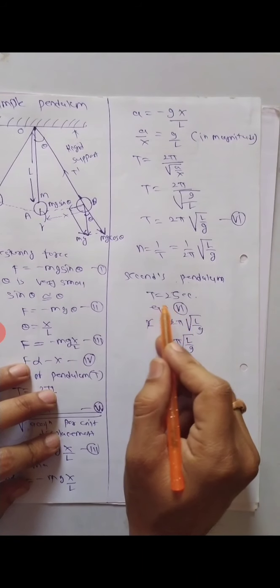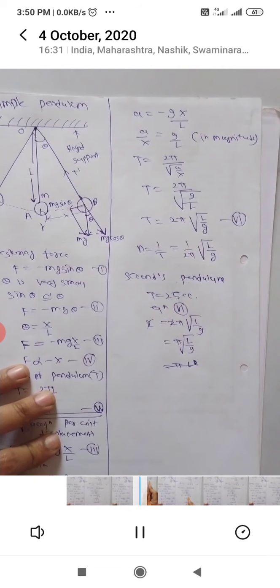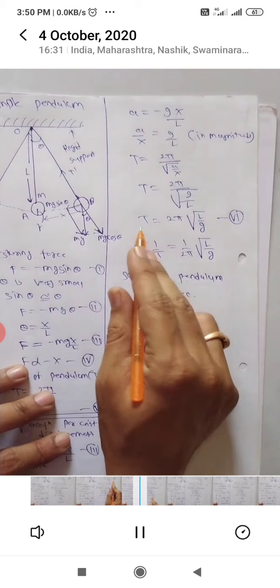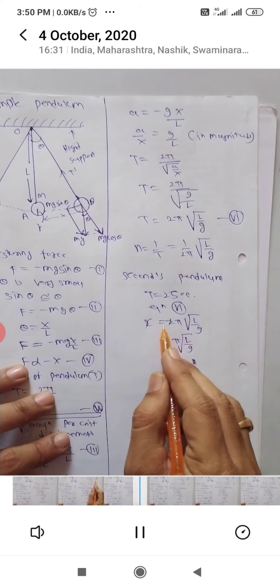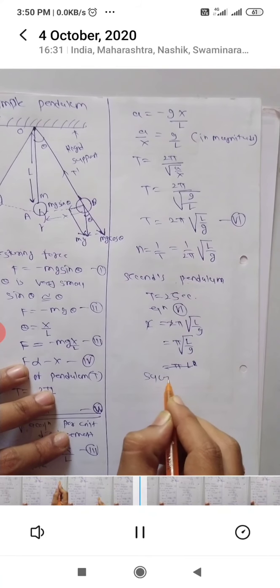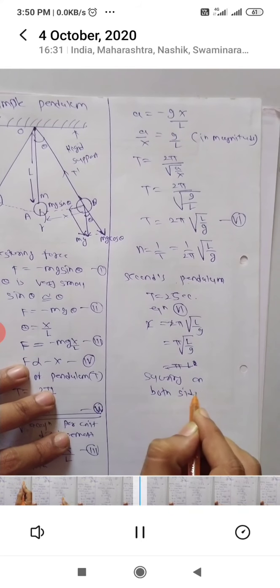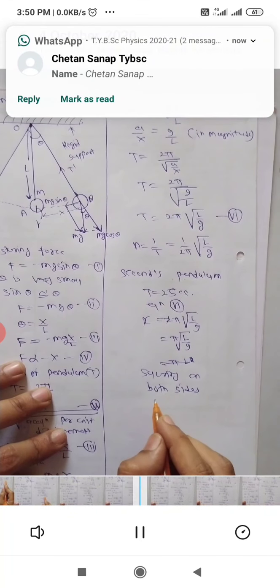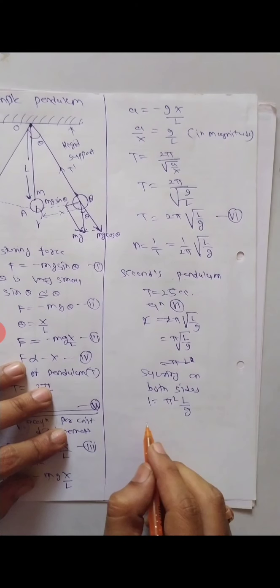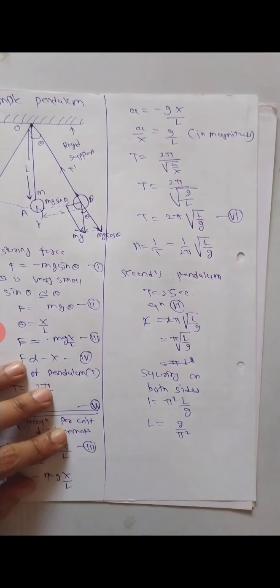So a seconds pendulum is nothing but what? T equal to 2 seconds, whose period is 2 seconds. So equation 6 becomes, T equal to 2 seconds, so 2 equal to 2 pi under root L upon g. Squaring on both sides, it will be 1 is equal to pi square L upon g, where L is equal to g upon pi square.